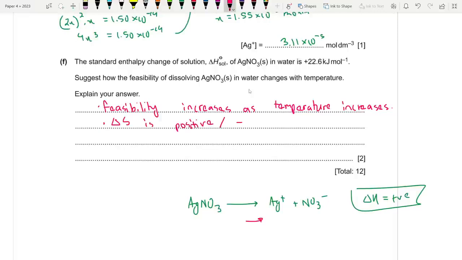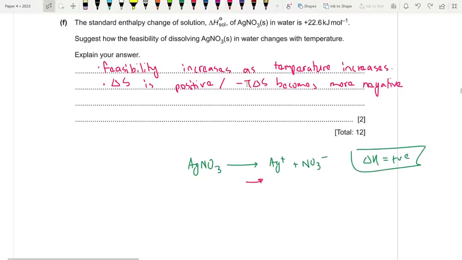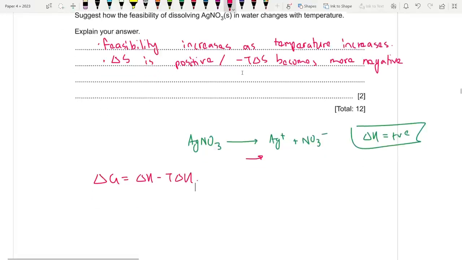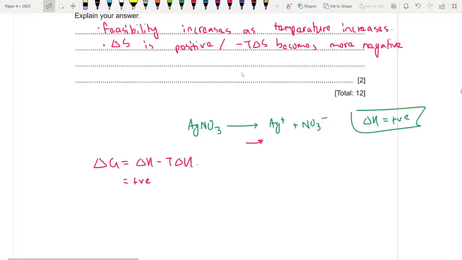Or you could say that minus T del S becomes more negative, or plus T del S becomes more positive. Same thing. Because this is dissolving in water, the entropy change is already positive. And we know that del G is equal to del H minus T del S. So think about it. Del H is already positive. Sorry, T del S. And del S is also positive.